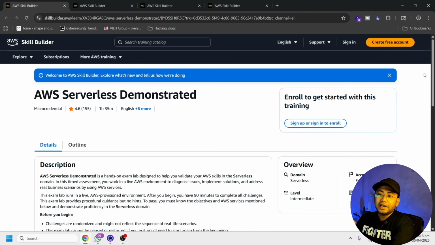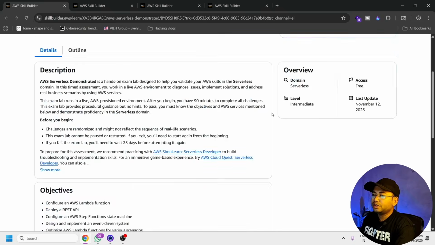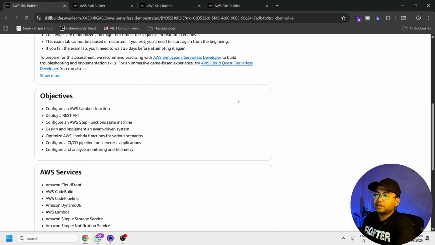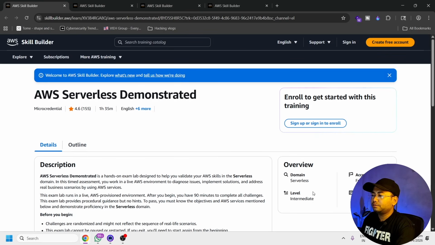Hackers don't break AWS, they exploit misconfigurations. So when you work as a cybersecurity person, as a security analyst, you'll get a server, right, which a developer deployed. As a security person, you need to fix the misconfigurations, right? So this is what you can see. This is the first course, which is free, AWS serverless demonstration, right? If you want the link, just let me know, or else you can just see from here, right? And there you can see the things you'll learn about the AWS Lambda function, deployment, and all those things. This is at an intermediate level, and this is for the serverless things.